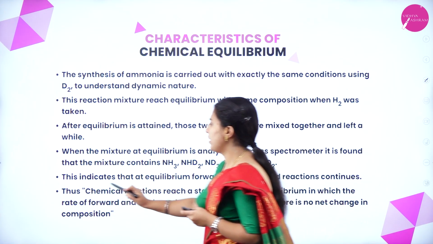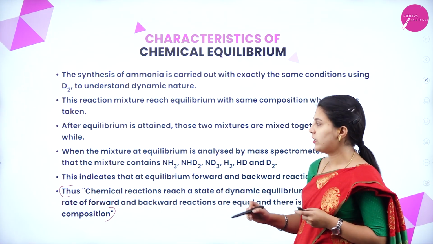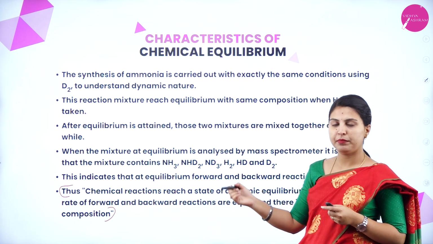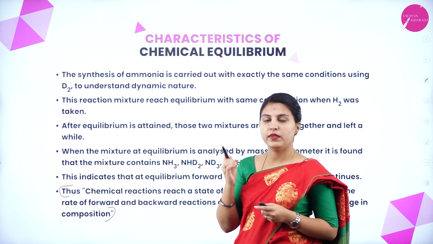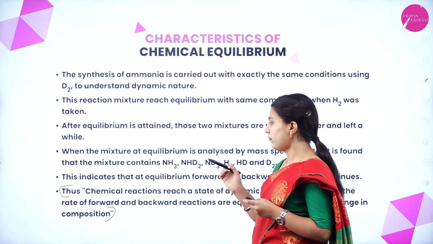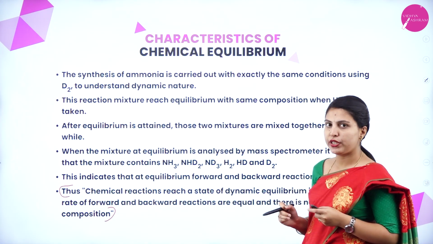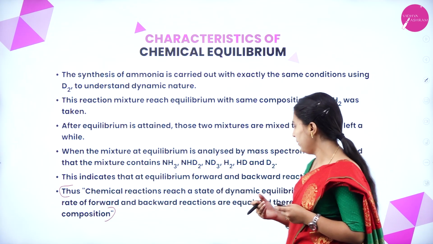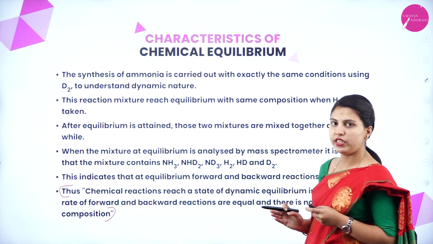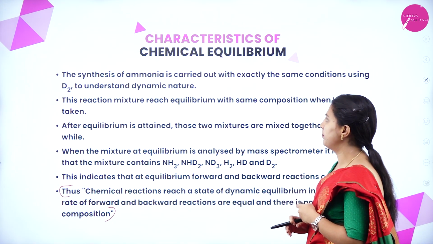This point is very important, because by understanding this experiment we understand the general characteristics of chemical equilibrium. This is about chemical equilibrium.